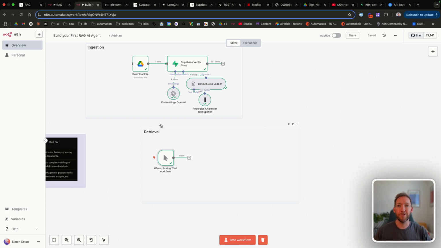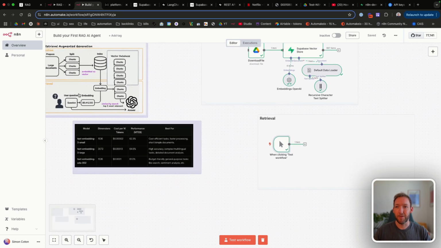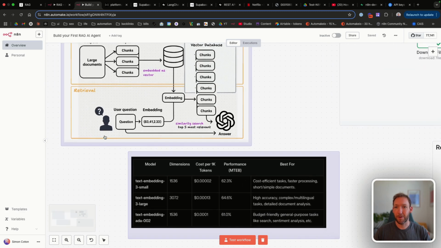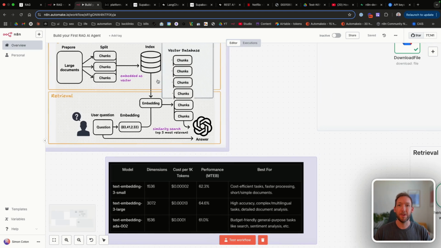So very straightforward if you set up a chat node before, but here it is as a graphic representation. We've got the user question. It will be embedded as a vector exactly like we saw before. It will then be used to search the vector database and return that for an answer.